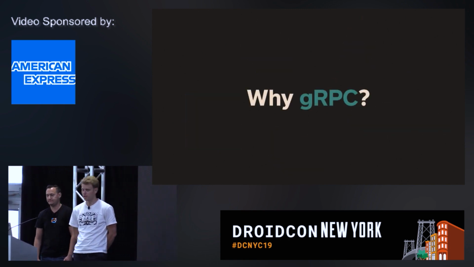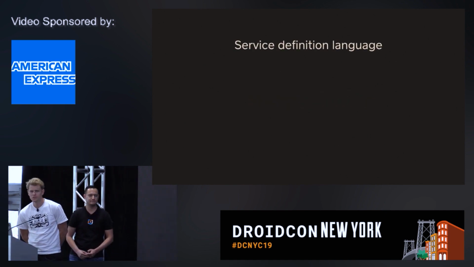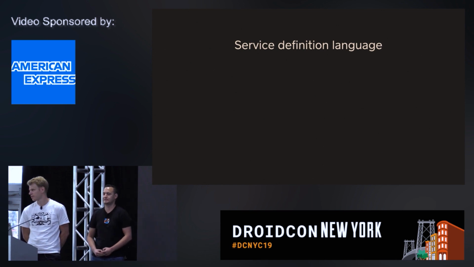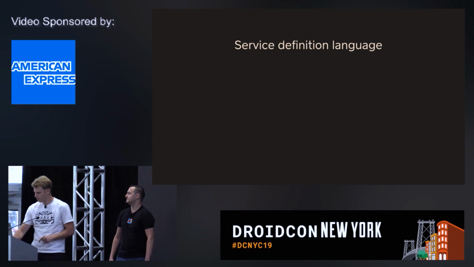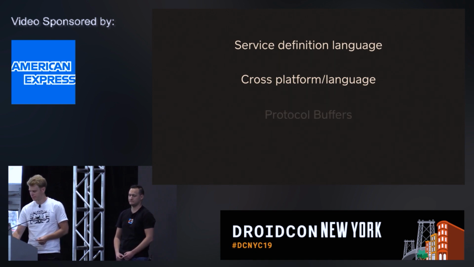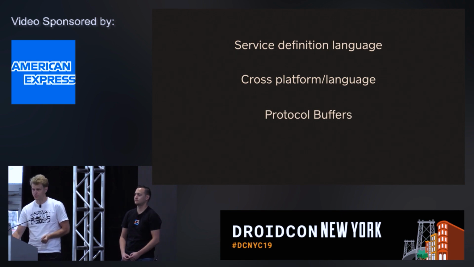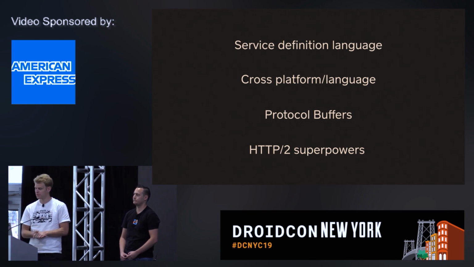And so why would we want to use gRPC? There are a few reasons. First, you define new API calls via protos. It's really easy to communicate between people. You can check in your repo how your APIs are designed. It's cross-platform. It doesn't care about which language each party of the API call will be. We use protocol buffers for serialization, so it's really effective, and it's over HTTP2. This means we can do duplex calls and use streams, which are pretty dope.